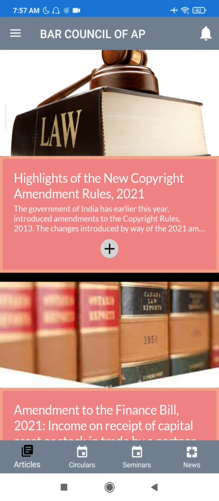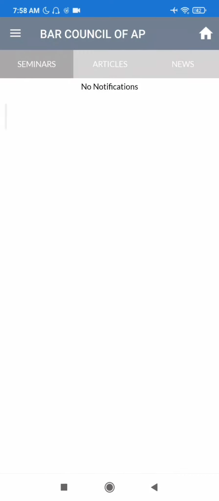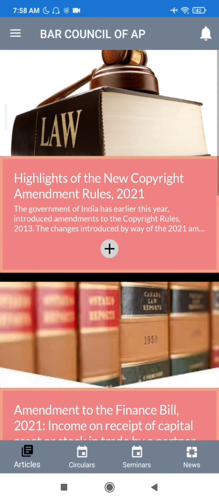At the top right there will be notification icon, bell symbol. Any notifications will be displayed here. Click on bell icon to see latest items in the seminars, articles and news. Click on home symbol at top right to go to home screen. This is the brief introduction about home screen. Now I will explain each section in detail.